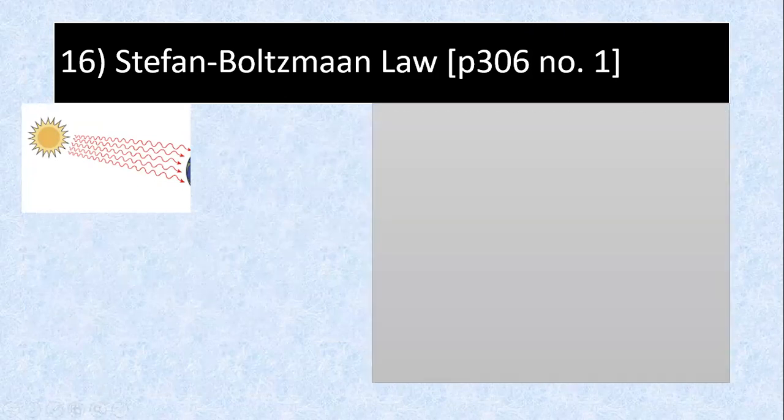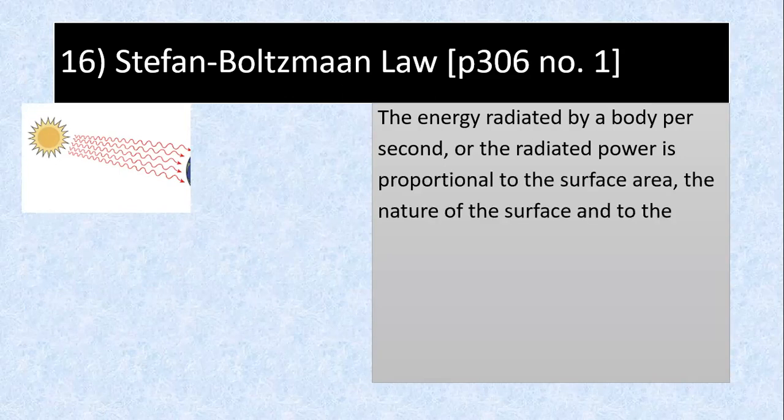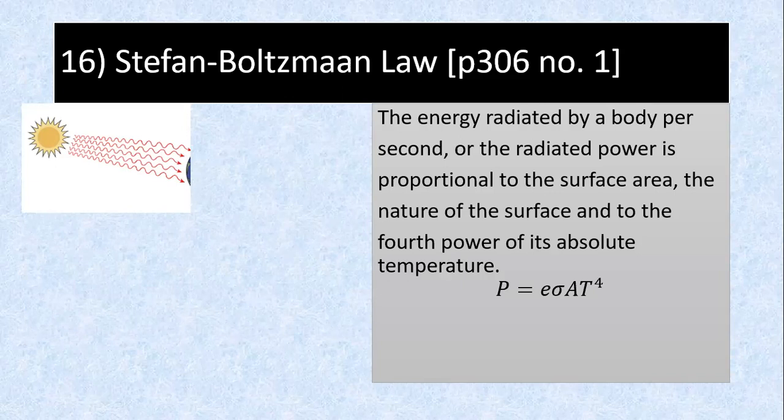Stefan-Boltzmann's law, page 306, number 1. Memorize this law. The energy radiated by a body per second, or the radiated power, is proportional to the surface area, the nature of the surface, and the fourth power of the absolute temperature. Summarize it with that equation: P equals e sigma A T to the power 4.